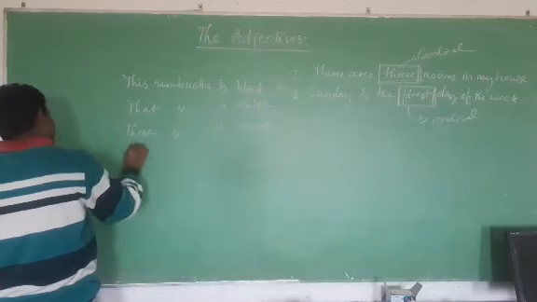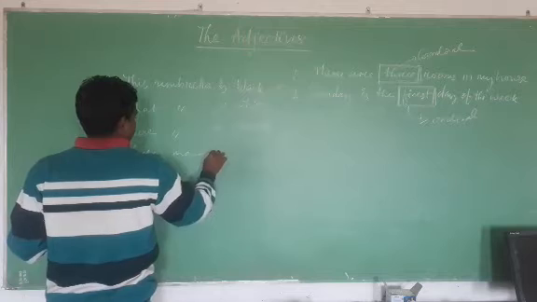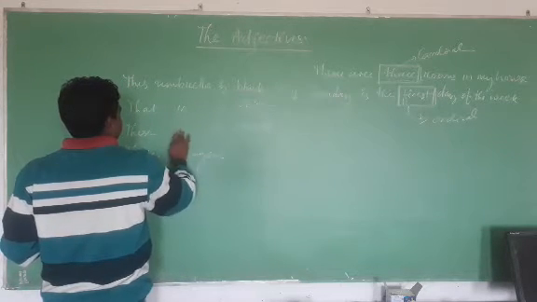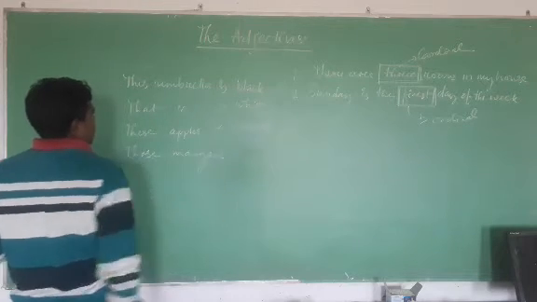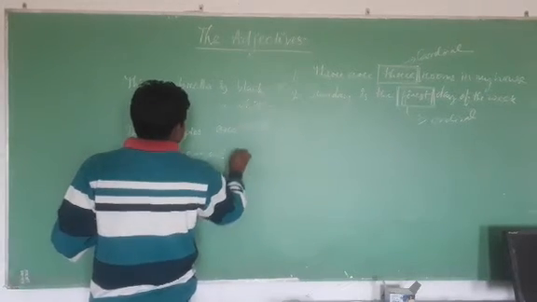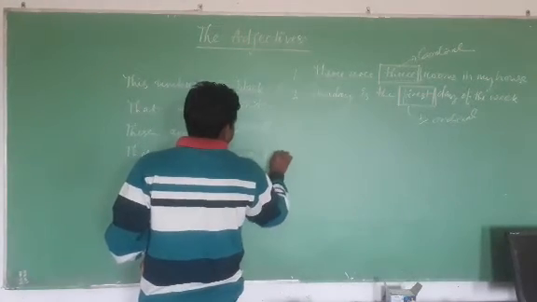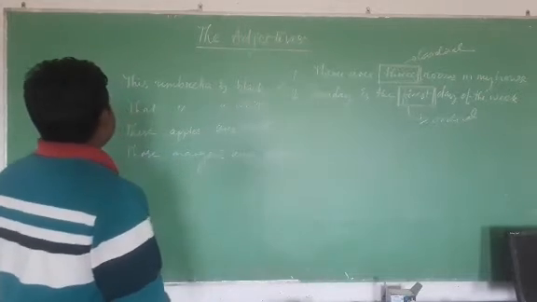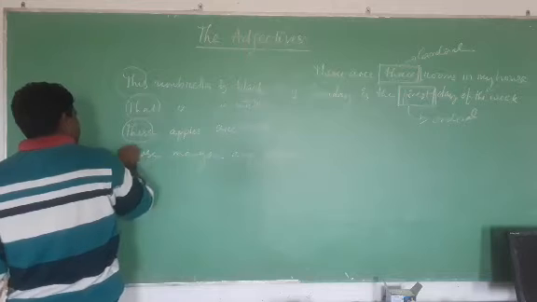Then those mangoes, these apples. Okay. So see here, in case of demonstrative adjectives, this, that, these, those are used.